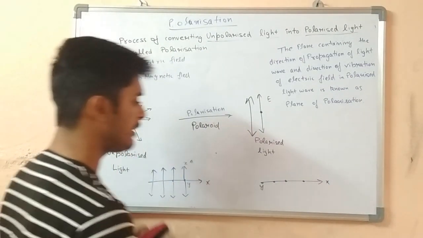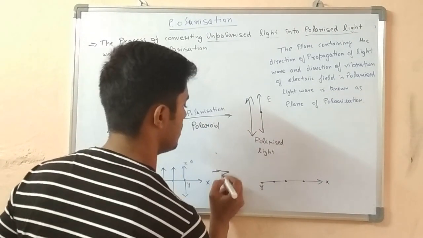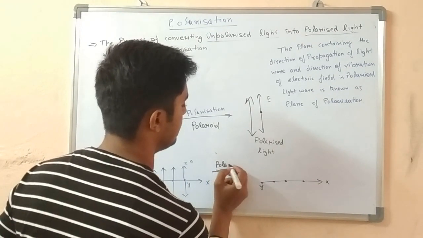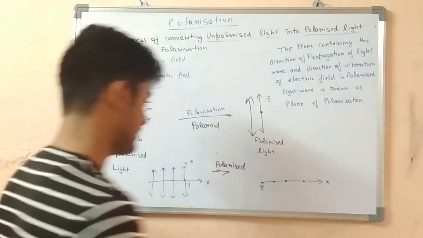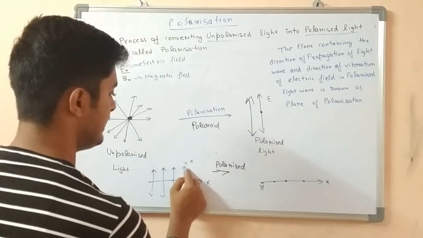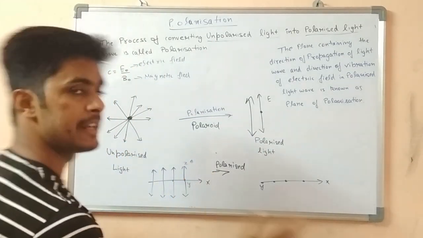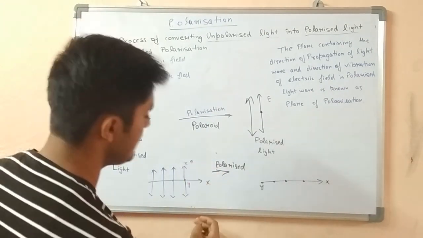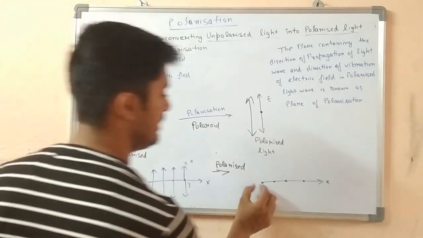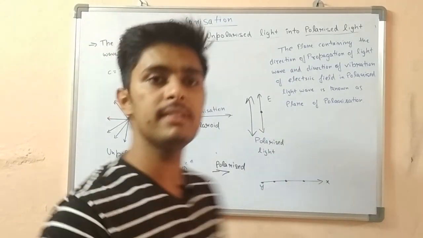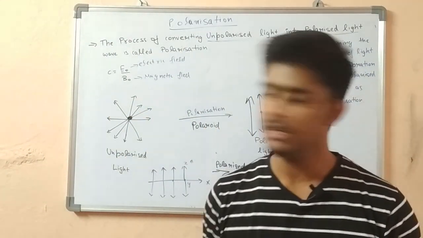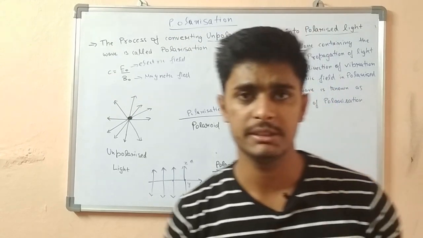But after polarization, because we have to convert into polarized light, the waves in the z direction are removed, and they are aligned in the y direction. Y direction is inside the board. This was what polarization is. This was the basic process.